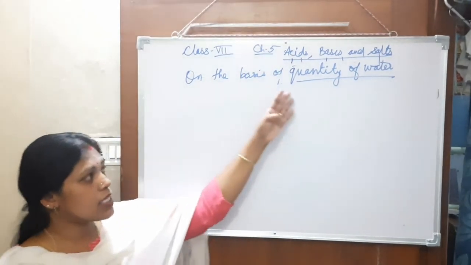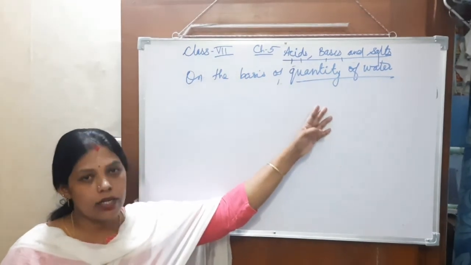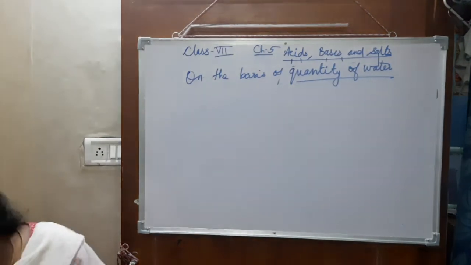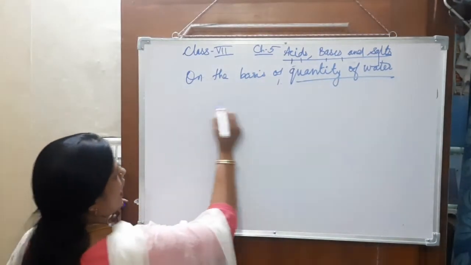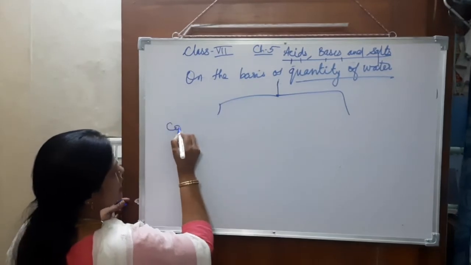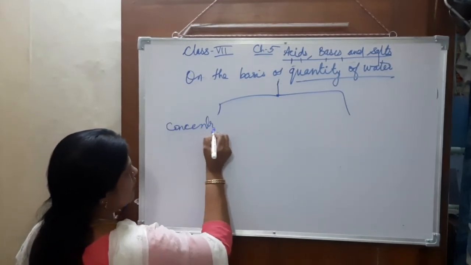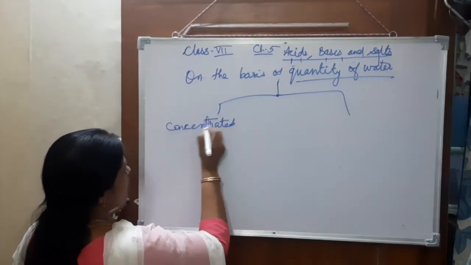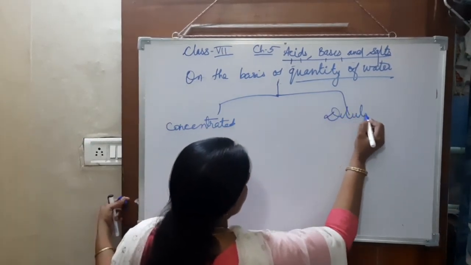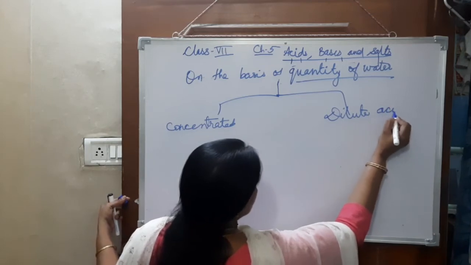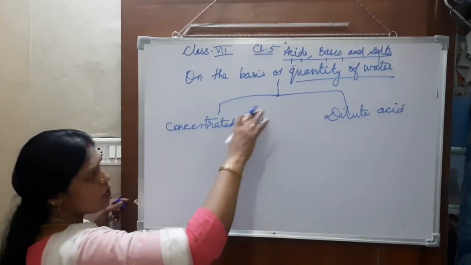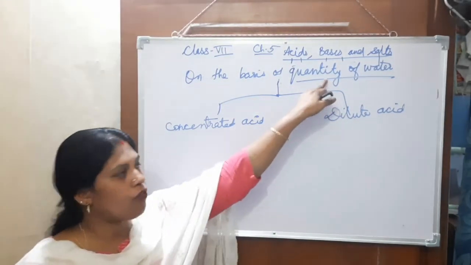So on the basis of the quantity of water present in it, the acids are divided into two: concentrated and dilute acids. That is on the basis of the quantity of water.